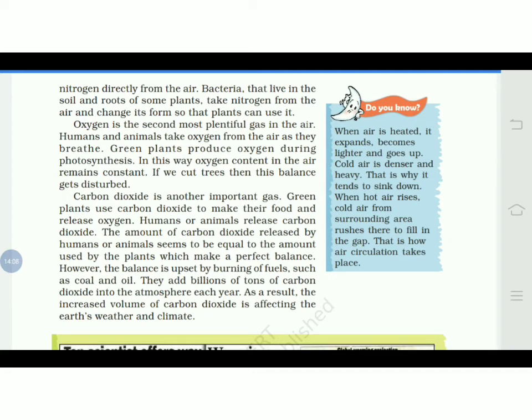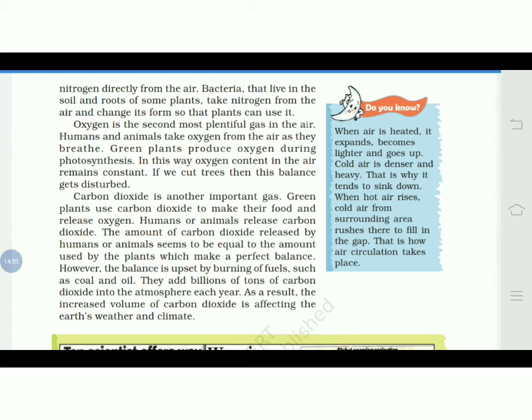However, the balance is upset by the burning of fuel such as coal and oil. They add billions of tons of carbon dioxide into the atmosphere each year. As a result, the increase in the volume of carbon dioxide is affecting the earth's weather as well as climate. Burning of fuel, deforestation, even using excess electronic gadgets, because of this the carbon dioxide level keeps on increasing, and this increased volume is affecting the earth's weather and climate.